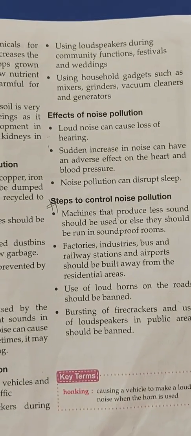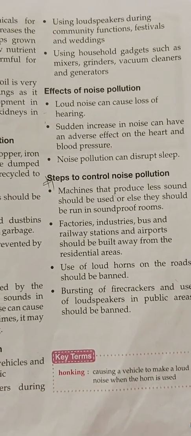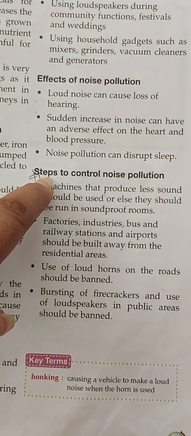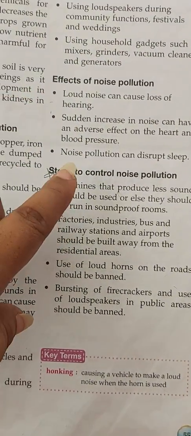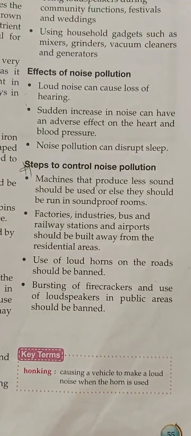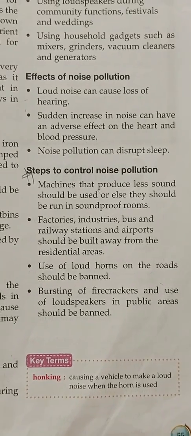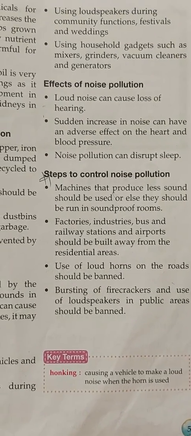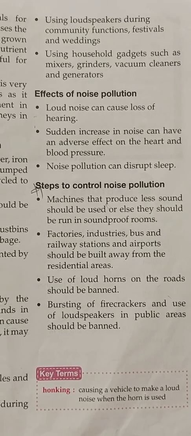Then how we can control noise pollution. It is mentioned on the same page, page number 55. 4 points are there. You have to write down any 2 from this. So that means out of 4 you have to mention only 2 points. This is the exercise of your chapter number 10.